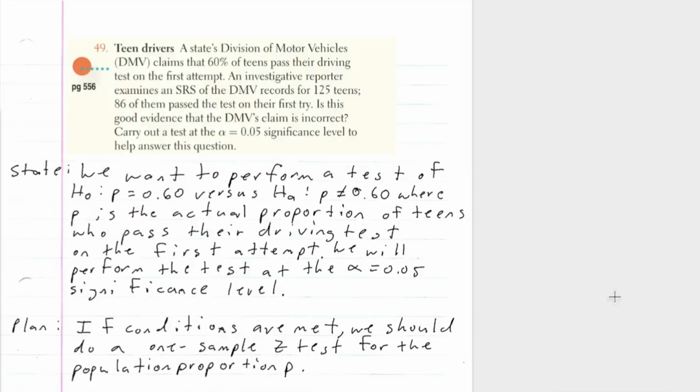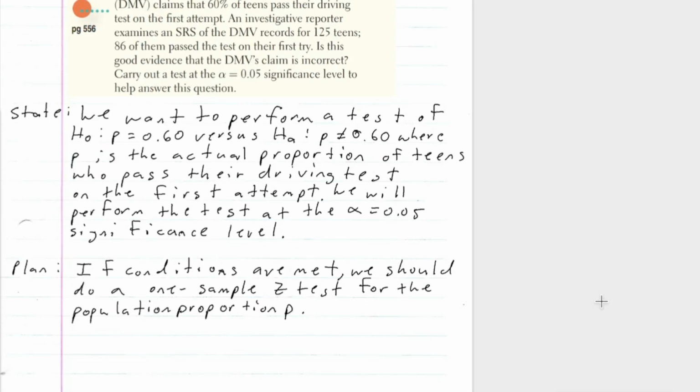A state's Division of Motor Vehicles, DMV, claims that 60% of teens pass their driving test on the first attempt. An investigative reporter examines an SRS, simple random sample, of the DMV records for 125 teens. 86 of them passed the test on their first try. Is this good evidence that the DMV's claim is incorrect? Carry out a test at the alpha equals 0.05 significance level to answer this question.